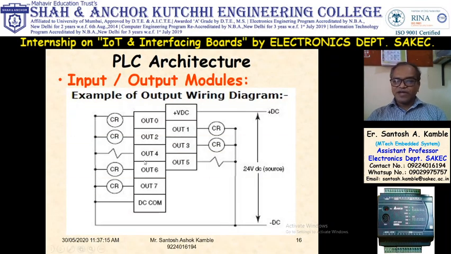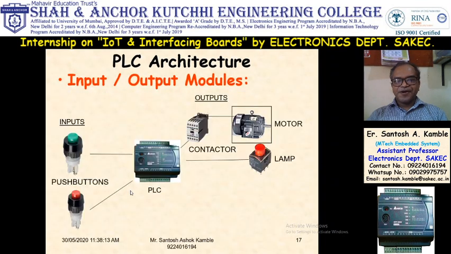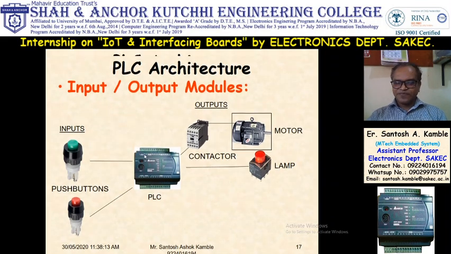So this is the output diagram. Common supply is connected to positive and this is negative. Whenever output turns on, then you are getting output voltage. This is a simple diagram. You can connect input switches, push buttons at input. You can connect a lamp or solenoid contactor and motor at output, and this is my PLC. Contactor is a device which is used to operate very high voltages. So this is the simple diagram for PLC.